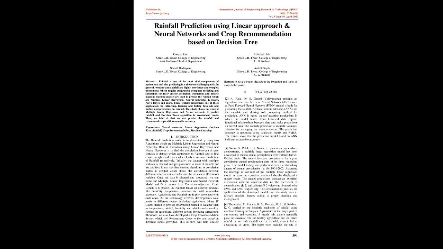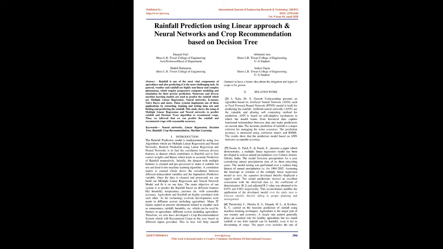This study shows the use of multiple linear regression and neural networks to predict rainfall and the decision trees algorithm to recommend crops. Thus, we inferred that we can predict the rainfall and recommend crops with reasonable accuracy. Keywords: neural networks, linear regression, decision tree, rainfall, crop recommendation, machine learning.